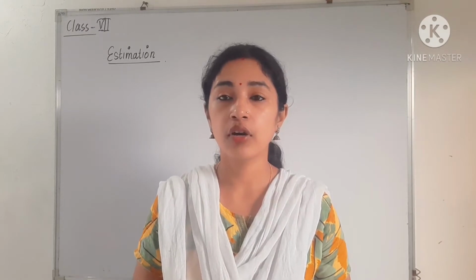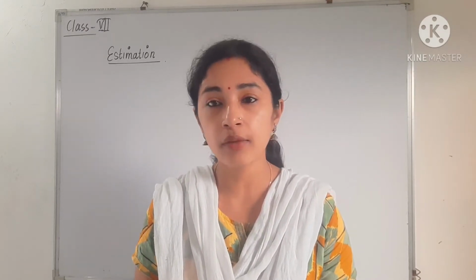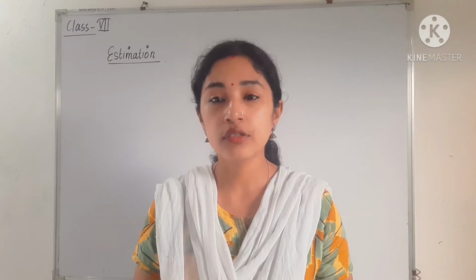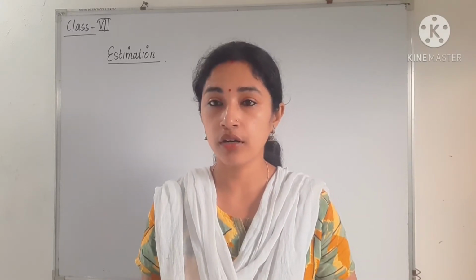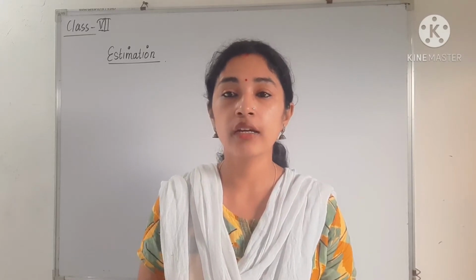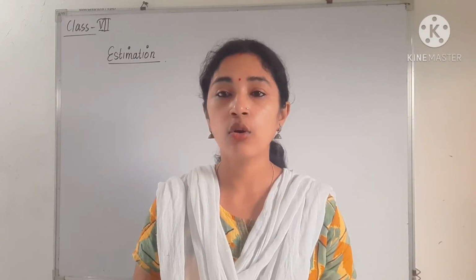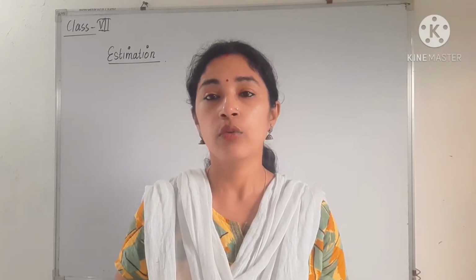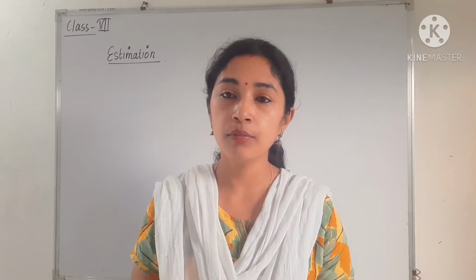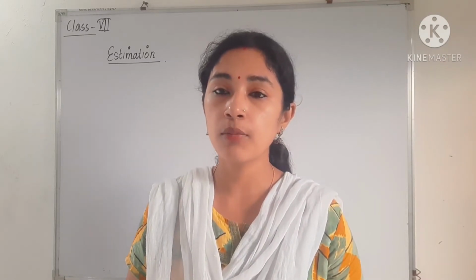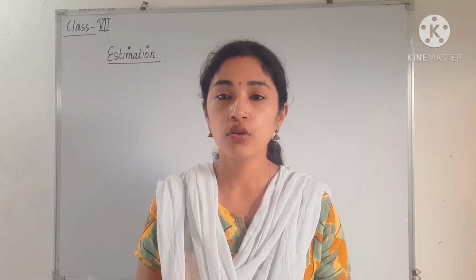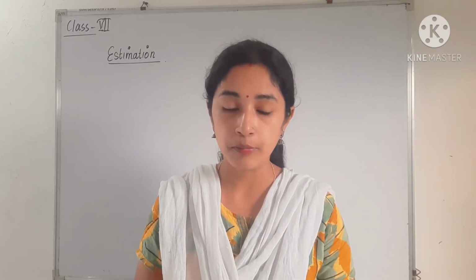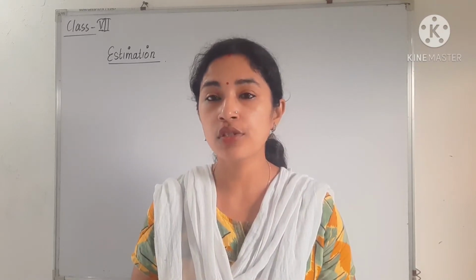Okay, so like if in a question it is given, find 29% of 200. So instead of 29% of 200, we can find 30% of 200. Okay, because 29 and 30 are closer, and also if we round off 29, then we have to round up. So if we round up, then we will get 30. So that means 30% of 200 will be simpler. We can easily find the value. So this is the reason why we have to use estimation.